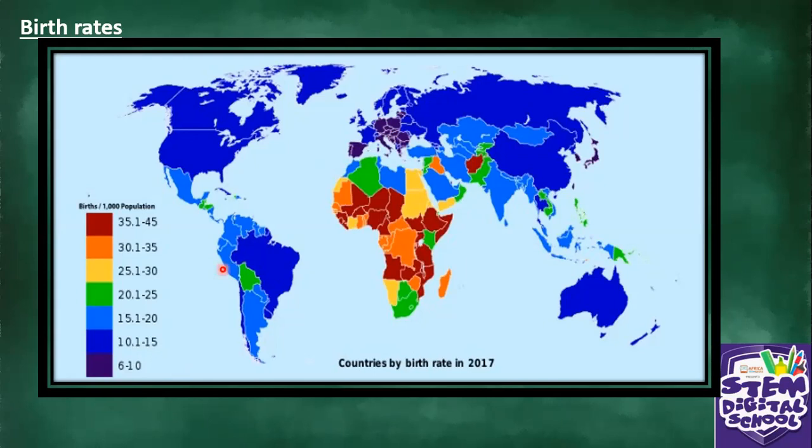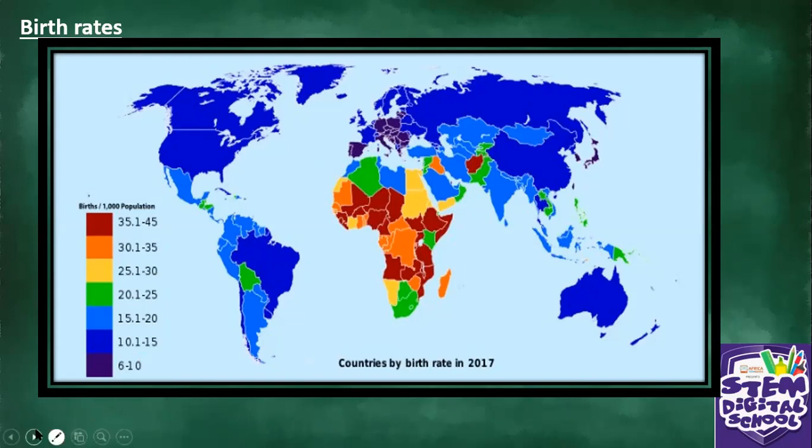So basically the developed countries, what do we mean by developed countries? These are countries like United States, Australia, Russia, Brazil. They've got low birth rate compared to developing countries. Developing, we mean countries like in Africa. They've got high birth rate. People are just giving birth to more babies. All right, so that is birth rate.